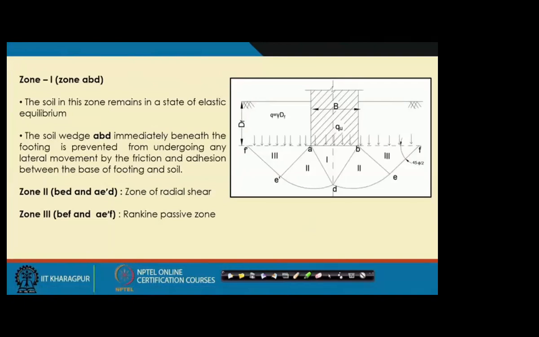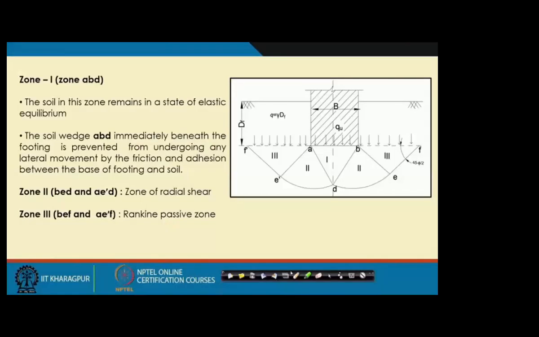Terzaghi's bearing capacity theory is also based on a failure mechanism that Terzaghi assumed. Based on his observation, he assumed a failure surface, and this failure surface looks like this.